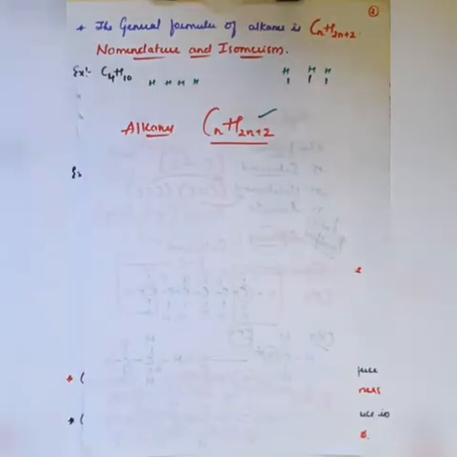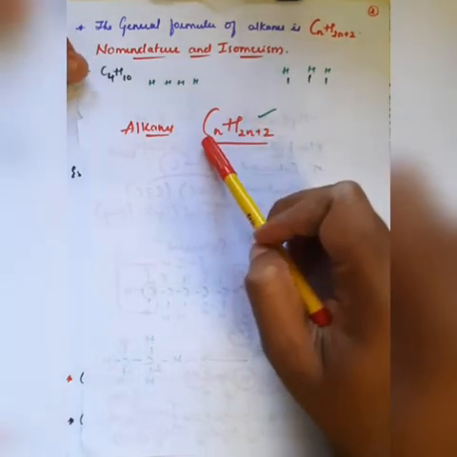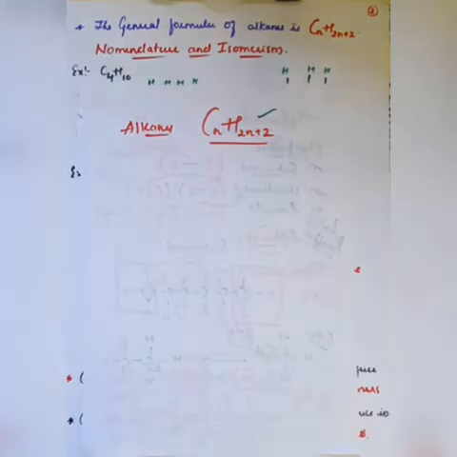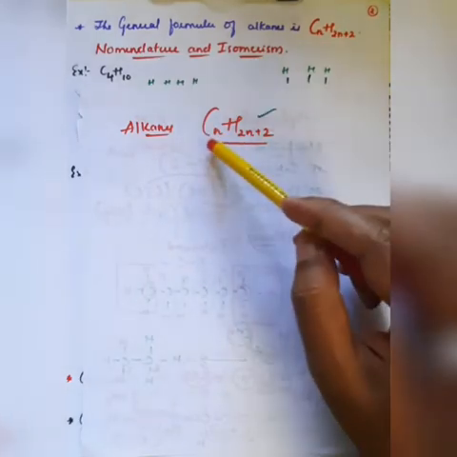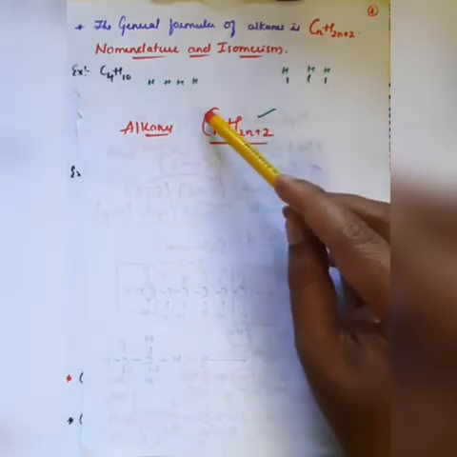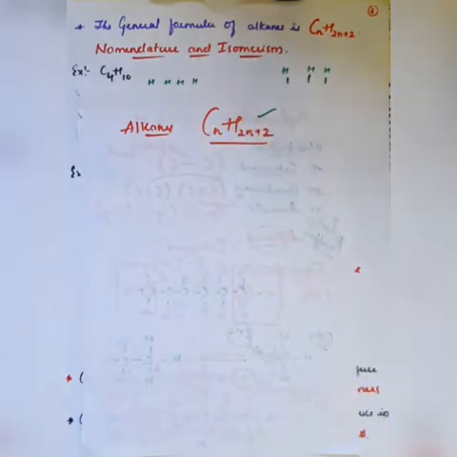So here in case of alkanes, the general formula for the alkanes is CnH2n+2, right? The alkanes are generally having the molecular formula CnH2n+2, which means the carbons are in the form of n numbers and the hydrogens are in the form of 2n+2.